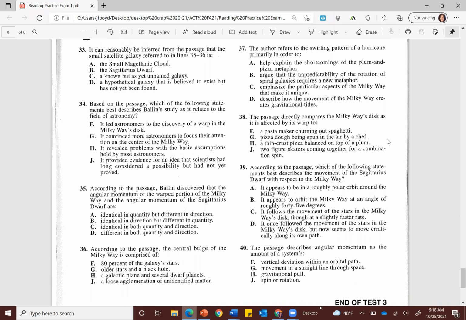Number 38. The passage directly compares the Milky Way's disk as it is affected by its warp to. Take a moment and see if you can't find the right answer.